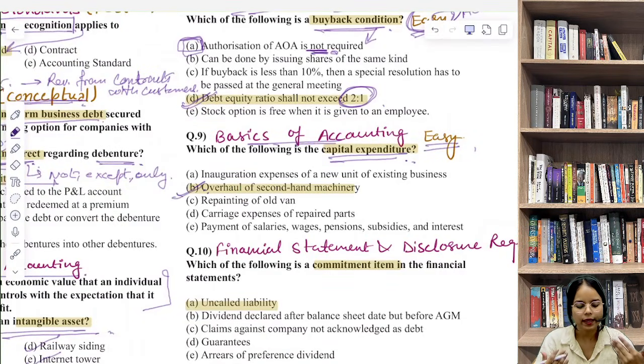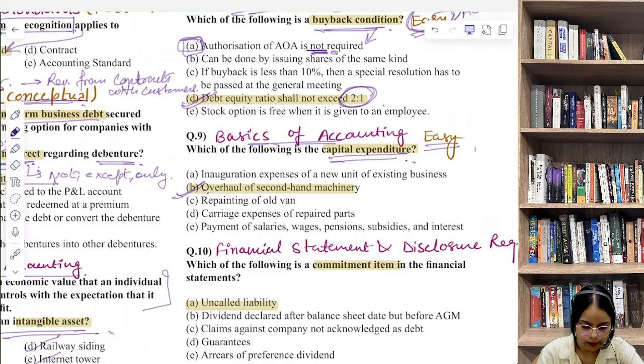Now why is that so? Why is this the correct answer? Because capital expenditure refers to spending that creates an asset or improves its earning capacity. Overhaul of second hand machinery will improve earning capacity. When a second hand machine is overhauled, it becomes usable again and increases its future benefits. So we can say that it's capital in nature.